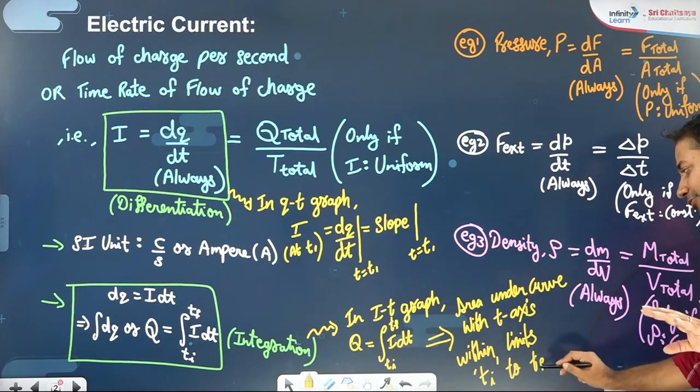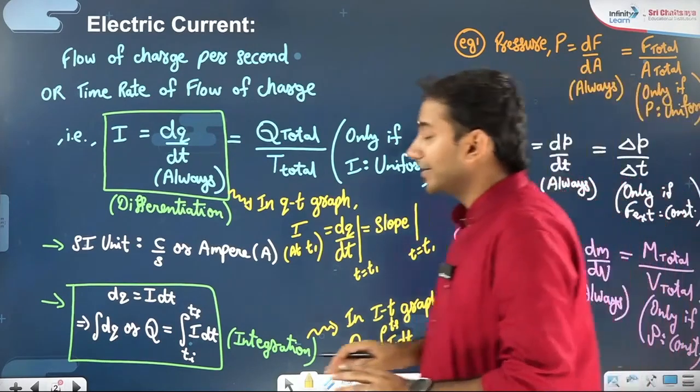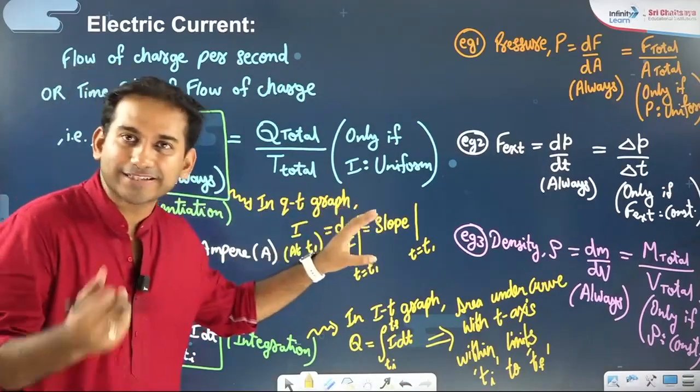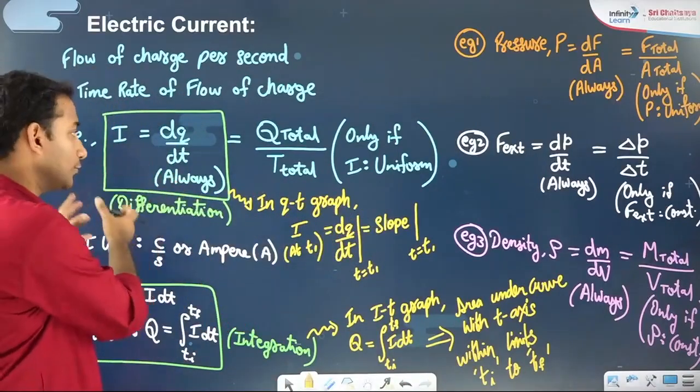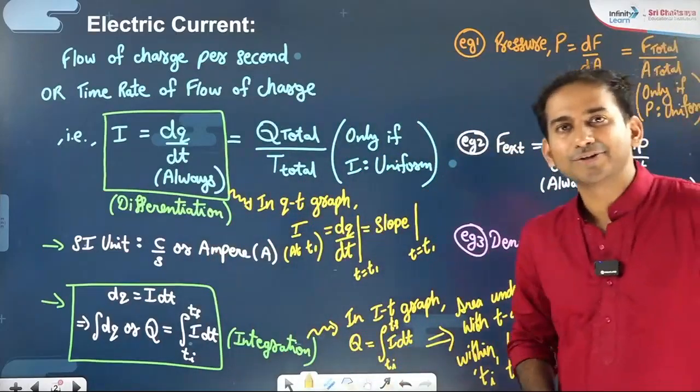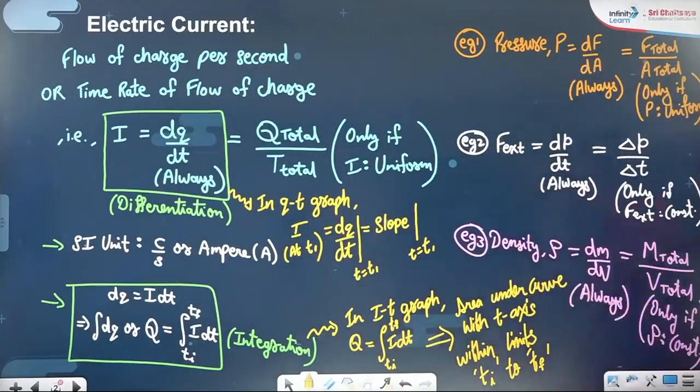So this is all about the introductory part of the current, how you can define the current, how you can mathematically express the current, and how you can relate the charge flow to the current. I hope that is clear to all of us. Okay, you can see that.